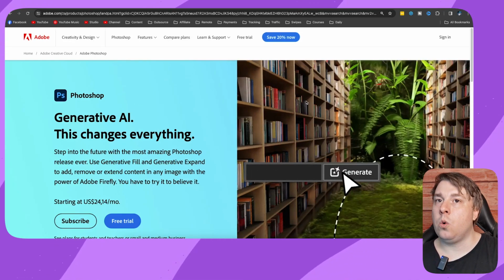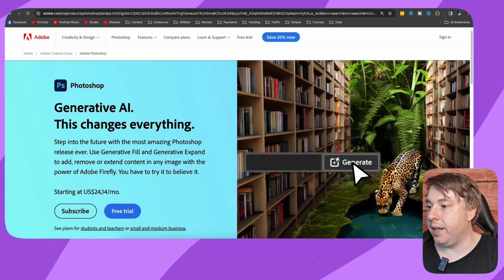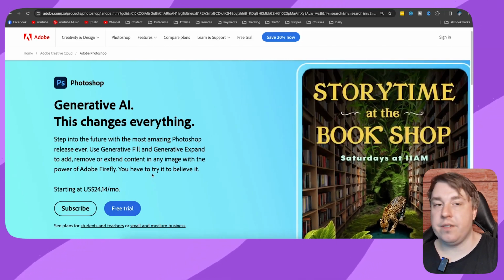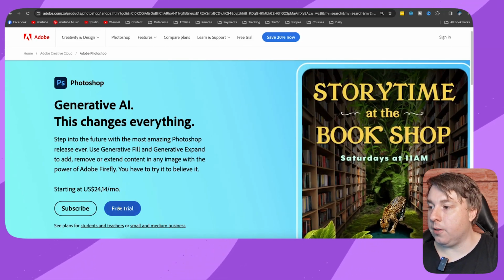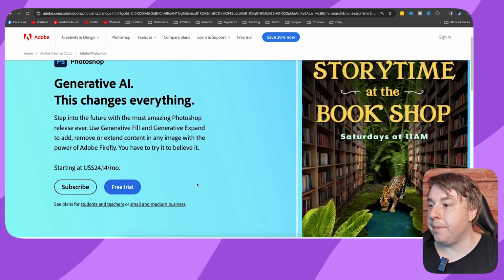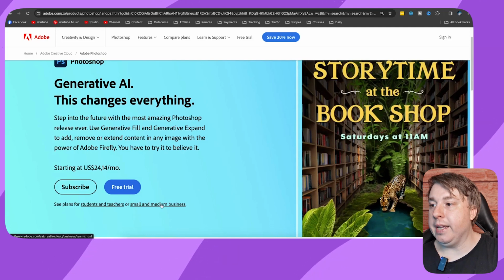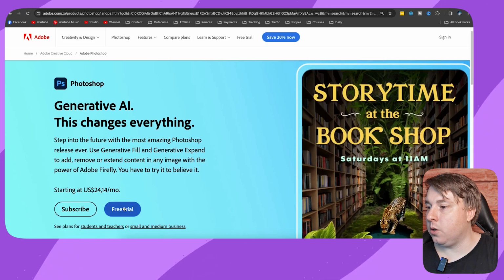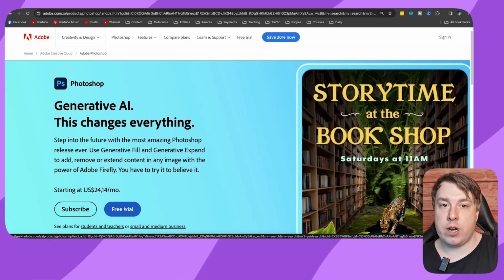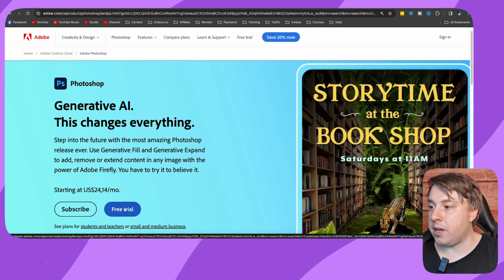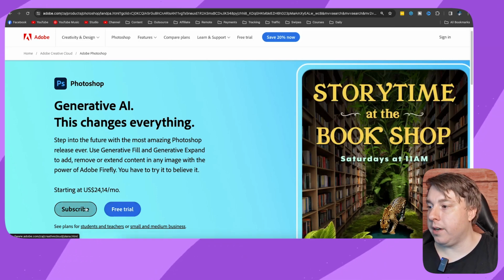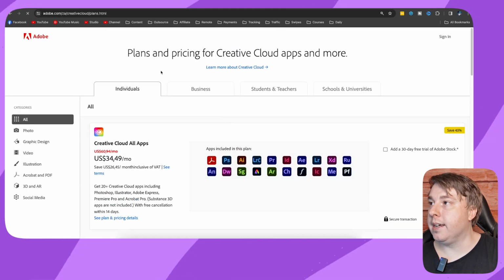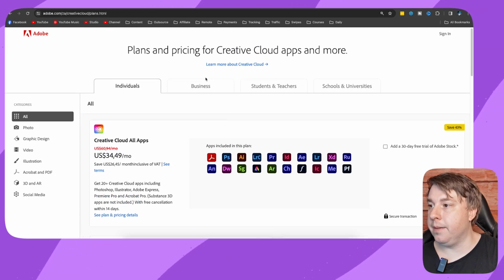So basically all you'll need to do is click here where it says subscribe. And the nice thing about Photoshop in 2024 is that you can get a free trial. And also if you are a student or a teacher, you can get a discount, and if you're a medium business, you can get a discount. So all you would have to do basically is to click on the free trial. Most likely if you're trying Photoshop for the first time, you'll do the free trial. But if you just want to outright pay for it, you want to click on subscribe, and then that's going to take you to Adobe Creative Cloud, where you need to select Photoshop.